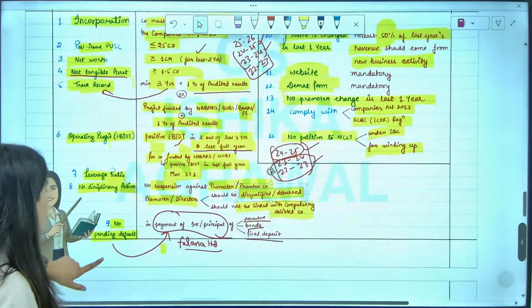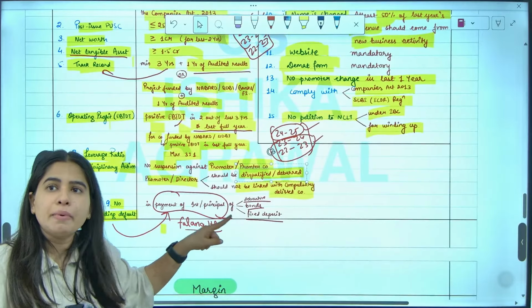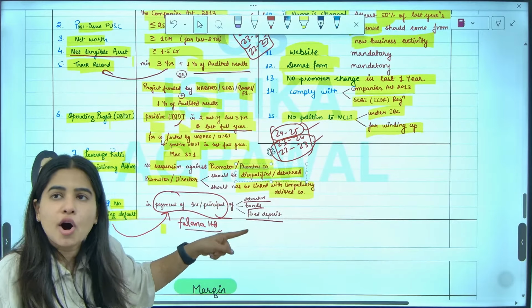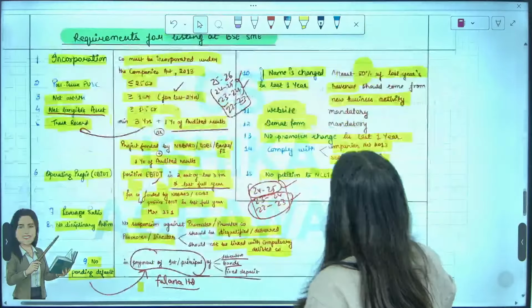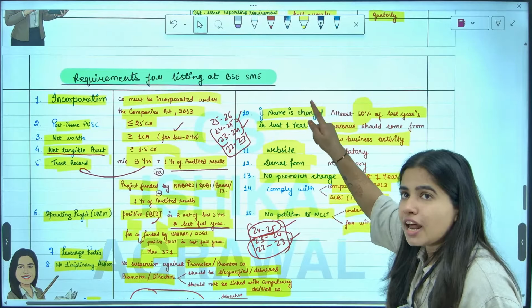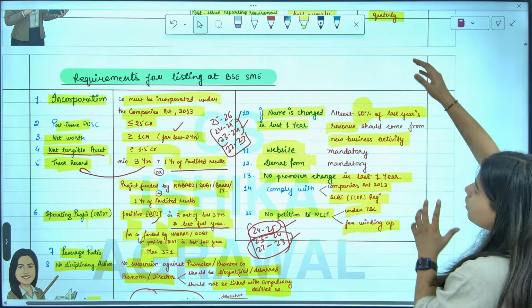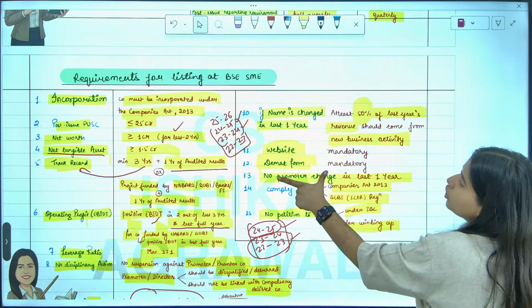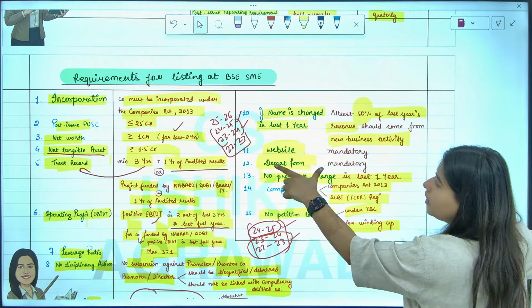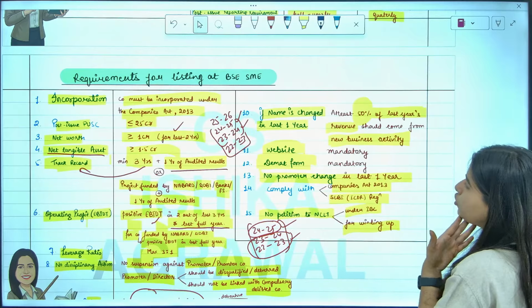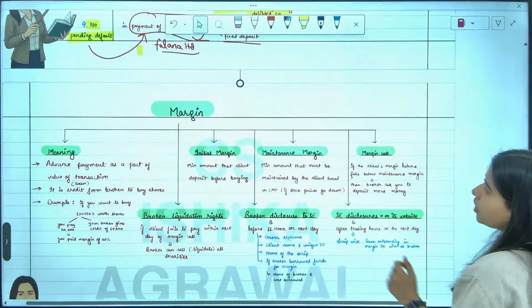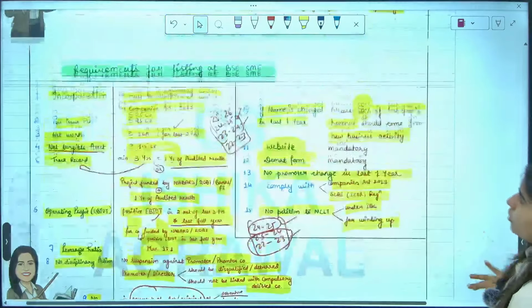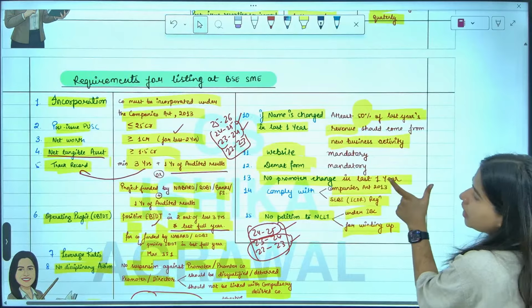Next, there should be no default in the payment of debentures, bonds, and fixed deposit. Lastly, if the name is changed in the last 1 year, at least 50% revenue should be from the new business activity. You should have a mandatory website. You should have a mandatory DEMAT form, and there should be no promoter change in the last 1 year.